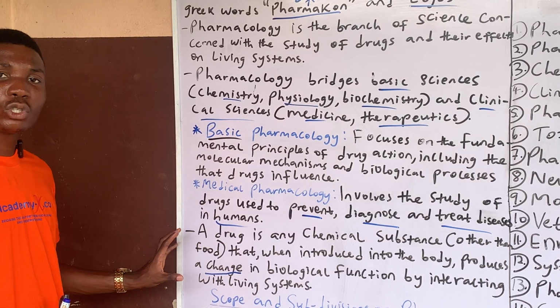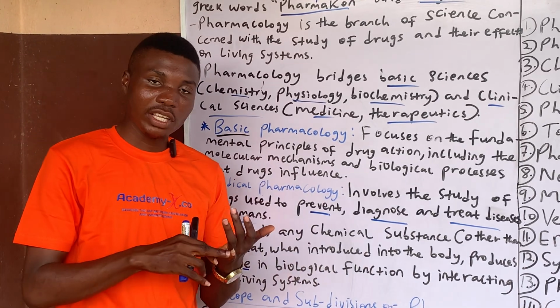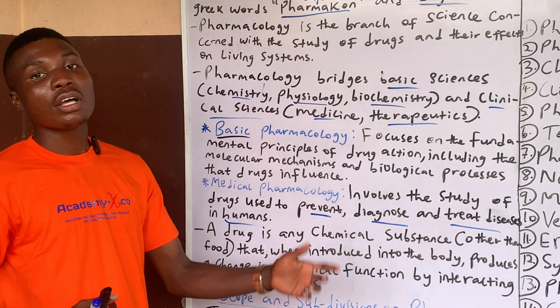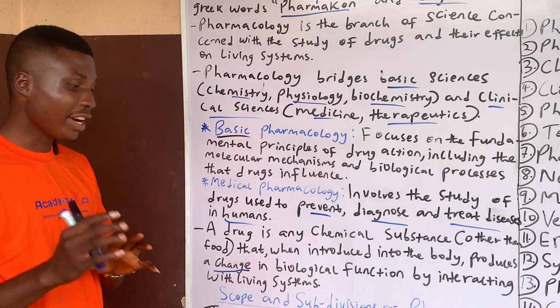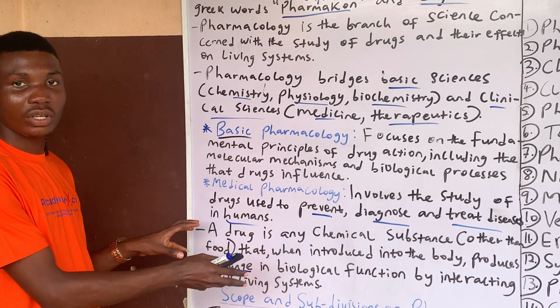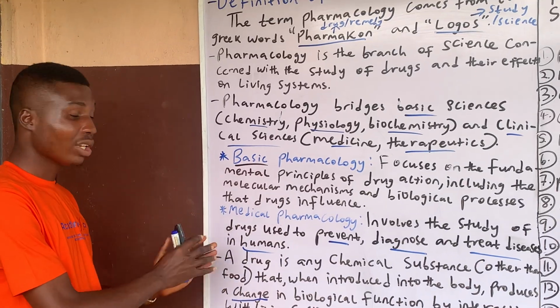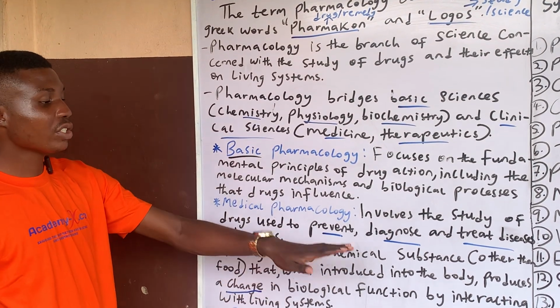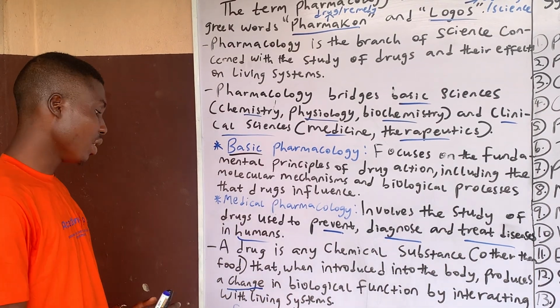We are going to talk about drugs in detail subsequently after this lecture. We're going to look at the sources of drugs, both plant, animal, recombinant DNA technology based, and all of that. But this is what a drug is: any chemical substance other than food, because food is also a chemical substance, that when introduced into the body produces a change in biological function by interacting with living systems.